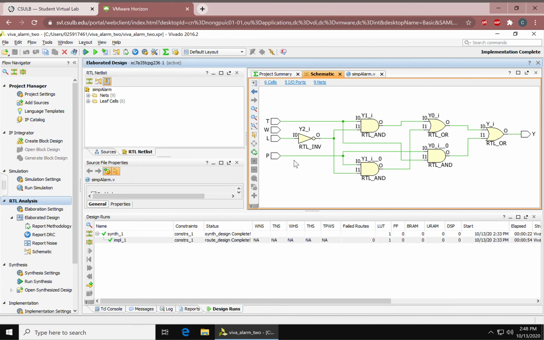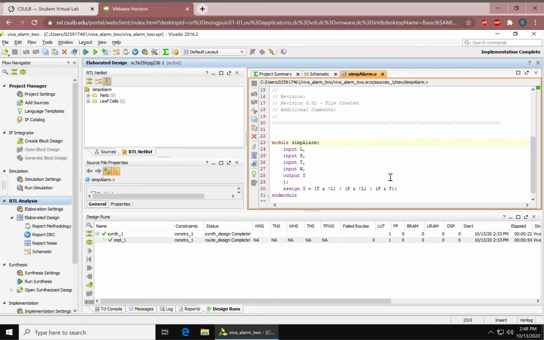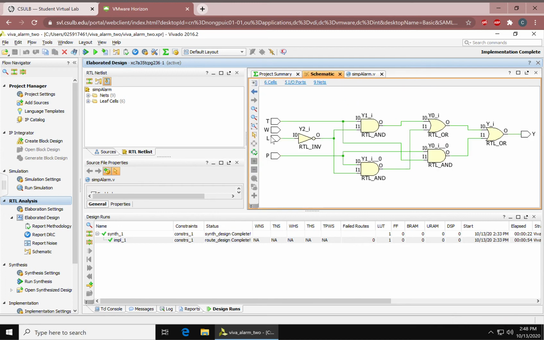There are 4 inputs, but it's because the expression does not have W, as you can see here, so nothing is connected to it.